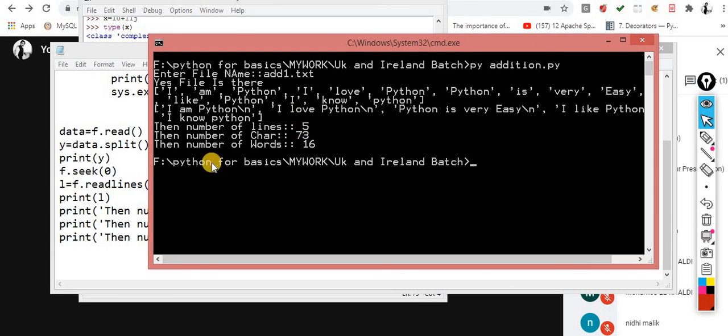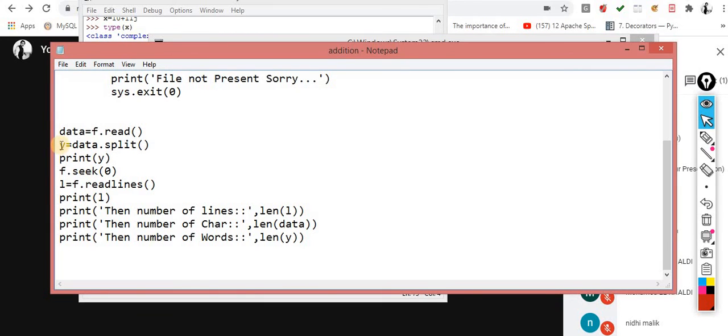So you can check it out. This is the way, a very simple way. What I did: first I split the data. I know whenever a space is there, the data will be split out. Inside this data I now know how many words there are, because split returns a list, and I just calculate the length of this list, and after calculating the length I got the final output.